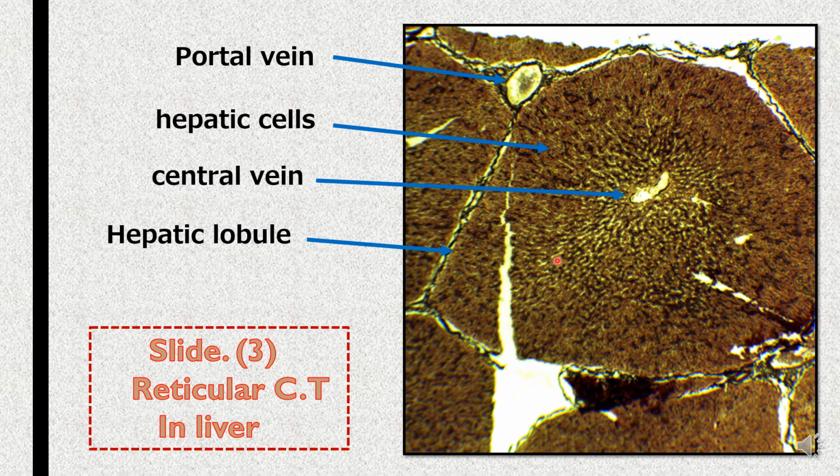والموقع الثالث للreticular connective tissue found around hepatic lobule or between hepatic lobules. يحيط ويكون بين الهيباتيك cells، ويكون around the portal vein، ويكون أيضا reticular connective tissue حول البورتل vein مثل ما تلاحظون هذه الخطوط السوداء اللي تمثل reticular fibers or reticular connective tissue.